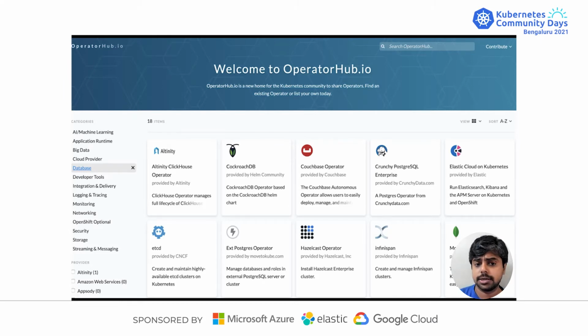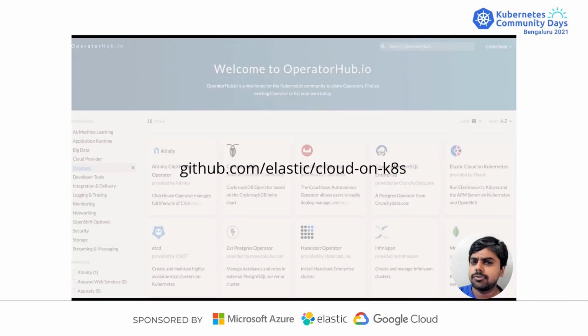There is an operator hub to go and discover all the operators. You could go and look at operatorhub.io, where you also find Elastic Cloud on Kubernetes. I'll come to why it is called Elastic Cloud on Kubernetes and not Elasticsearch on Kubernetes.